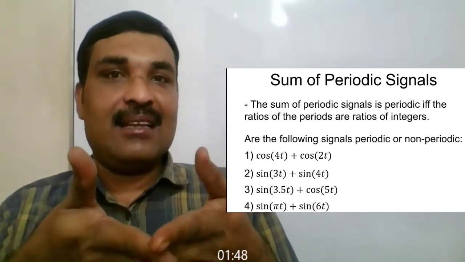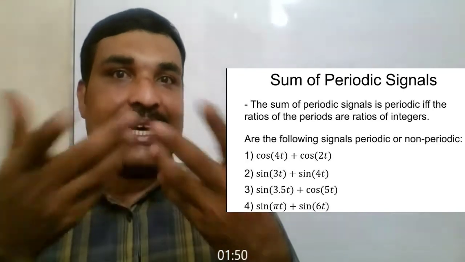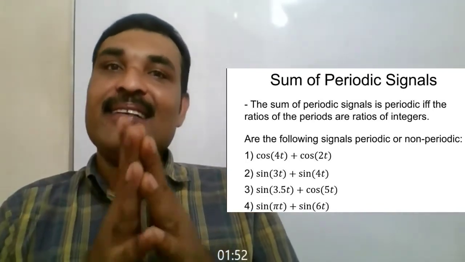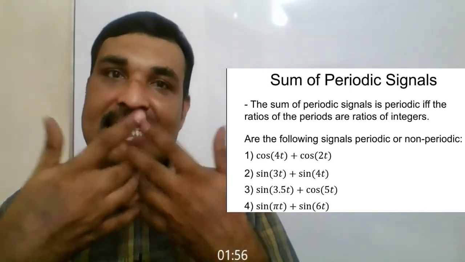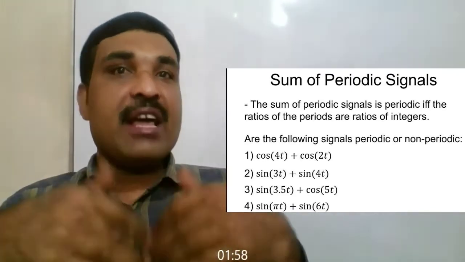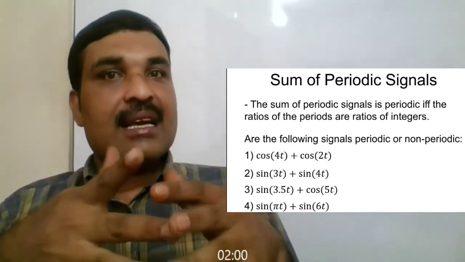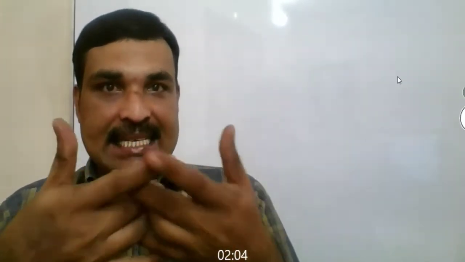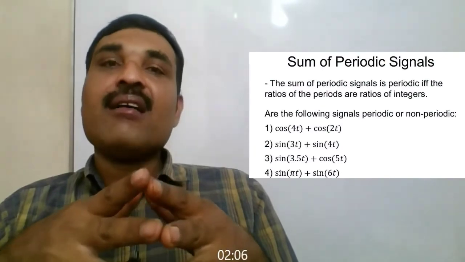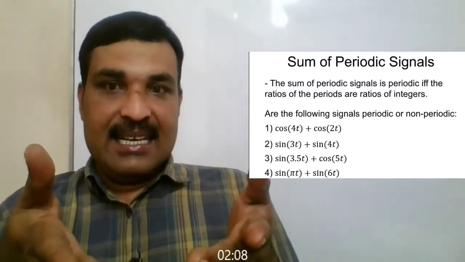The first question comprises of cos 4t and cos 2t. For the first portion, the frequency is 4 radian per second. The relation between frequency and time period is: the time period T is equal to 2 pi by omega. Now, omega is equal to 4 radian per second for the first portion.